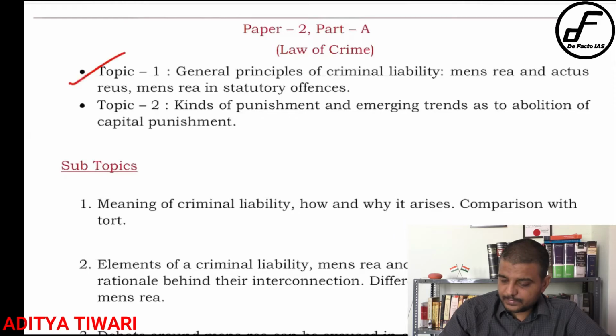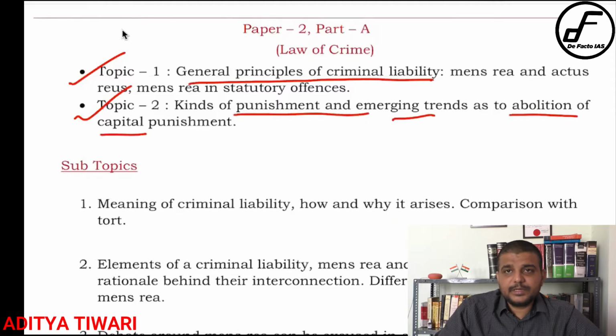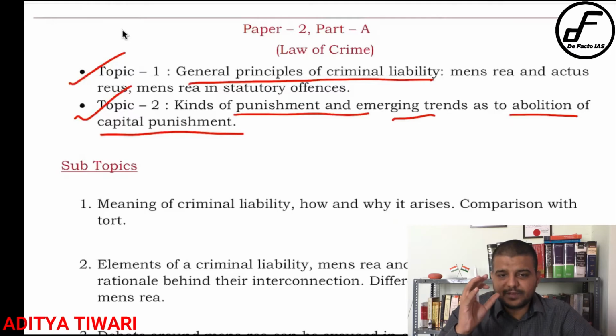Okay, so let us start with today's class and see what are the topics that need to be discussed. If you look at today's topic, we have topic 1 and topic 2. Topic 1 is the general principle of criminal liability, mens rea and actus reus. Topic 2 is the kind of punishment, emerging trend as to the abolition of capital punishment. This word has to be focused on, abolition of capital punishment. That is the emerging trend that we are talking about.